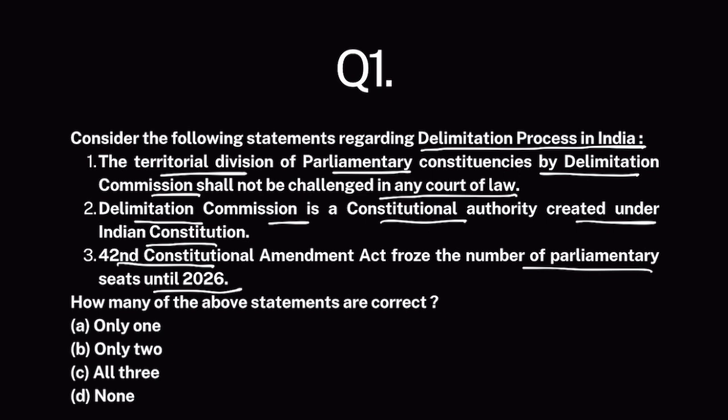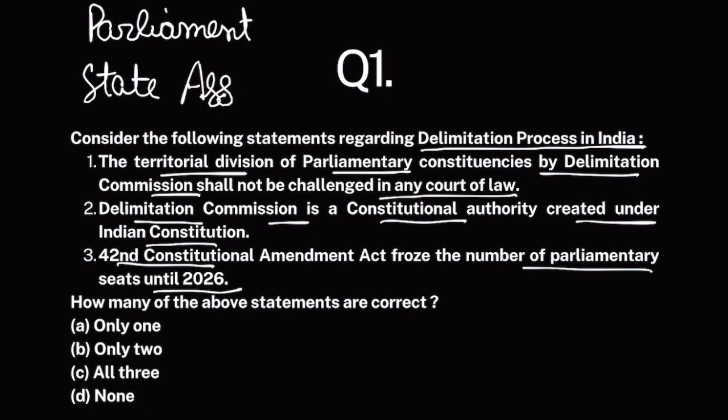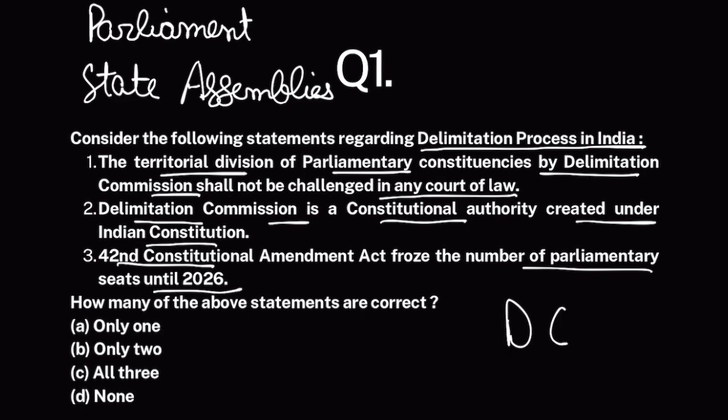Now, as you all know, there are elections in our country. Elections take place for Parliament, basically Lok Sabha, which are called general elections, and then state assemblies. For these elections, the entire region is divided into constituencies from where Members of Parliament or Members of Legislative Assemblies, MLAs, contest elections. Now, who divides these constituencies? Who divides this entire territory of India into constituencies? Well, that is done by the Delimitation Commission of India.